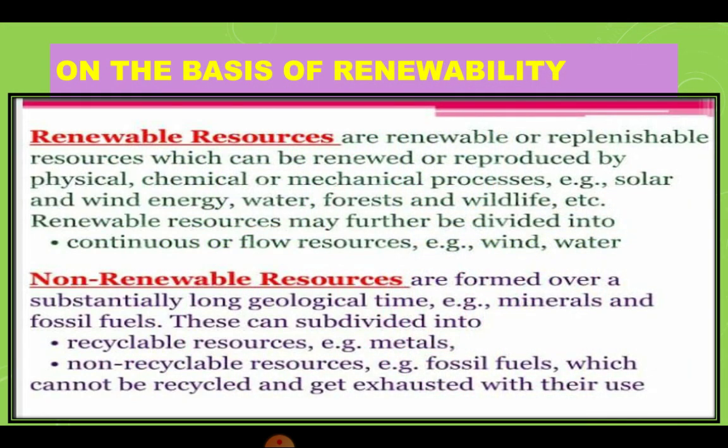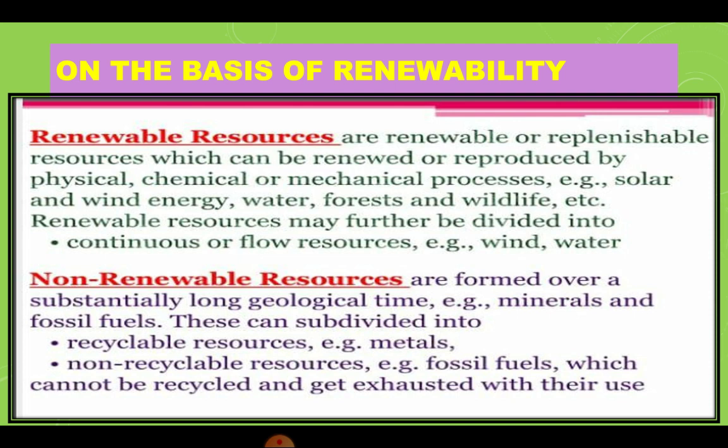Next, we are going to see natural resources on the basis of renewability, that is renewable and non-renewable. Renewable resources are replaceable resources which can be renewed or reproduced by physical, chemical, or mechanical processes. For example, solar and wind energy, water, forests, and wildlife, etc. Renewable resources may further be divided into continuous or flow resources, for example, wind, water.